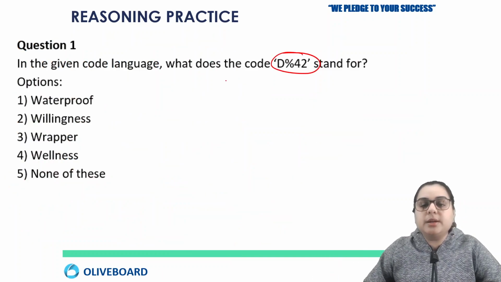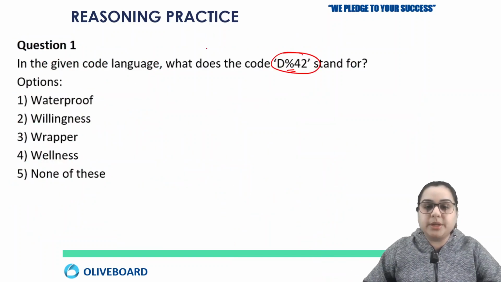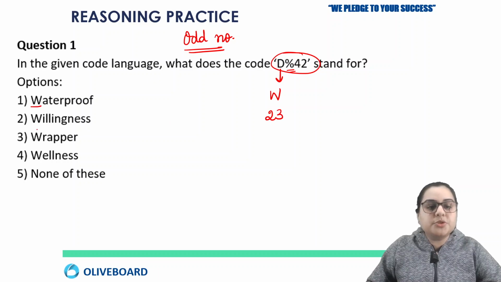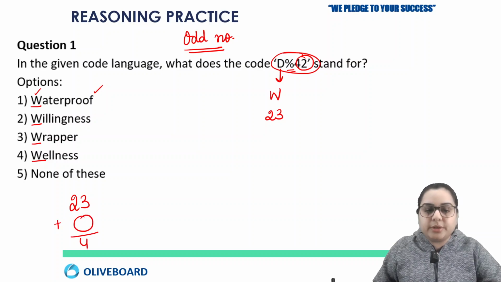Now he is asking what the code D%42 stands for. Now, percent we know. Here we already know that percent is for an odd number of alphabets. So here it should have an odd number of alphabets, and D is making a pair with what? D is making a pair with W, which is 23. Now in all these options we already have 23, and this 42 represents the sum of first and last. Now the first alphabet we know is 23.